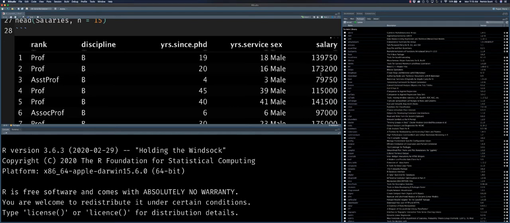Now I've previewed this head command within the R Markdown environment, and you can see something that I should at least bring to your attention. Notice below rank, discipline, and sex, you'll see this little factor within the bracket. That specifies the class of data that variable is.